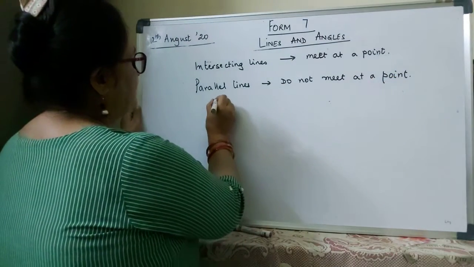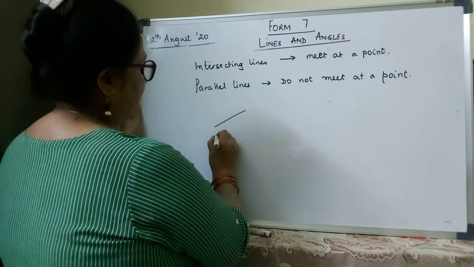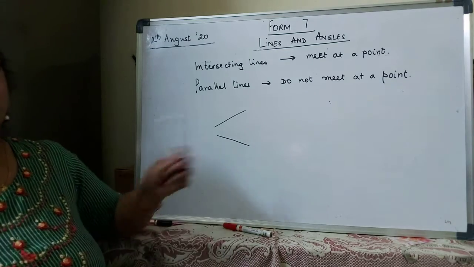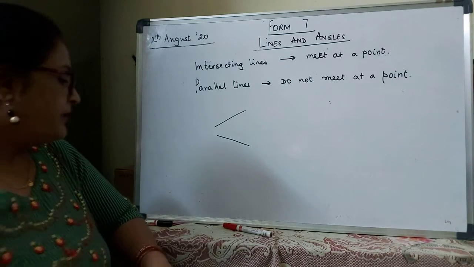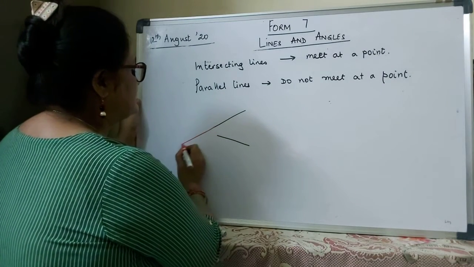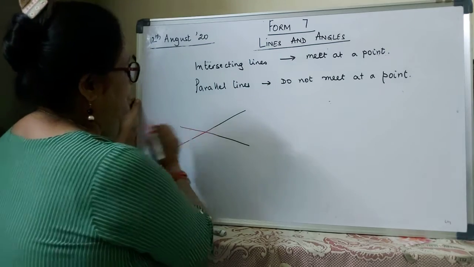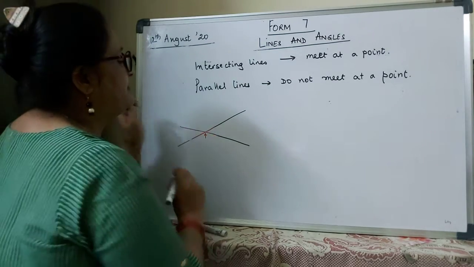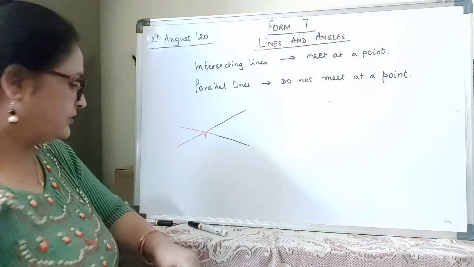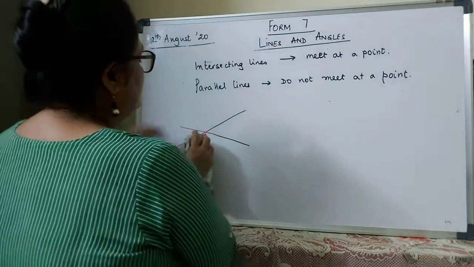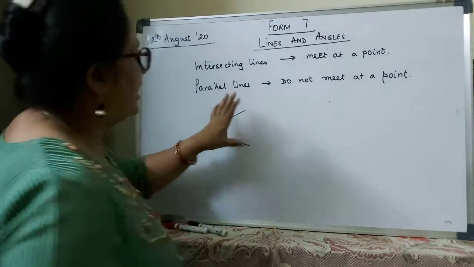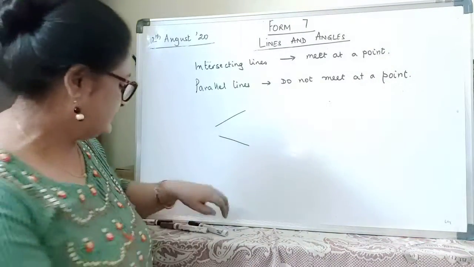For example, if I take these two lines, you will say they are not meeting at a point. But if I extend this line, and I extend this line also, eventually they will meet at a point, when I extend the two lines. So such lines, even if I draw it this way, are known as intersecting lines.